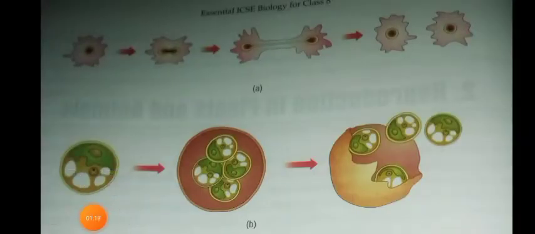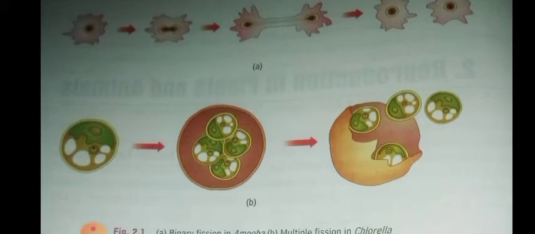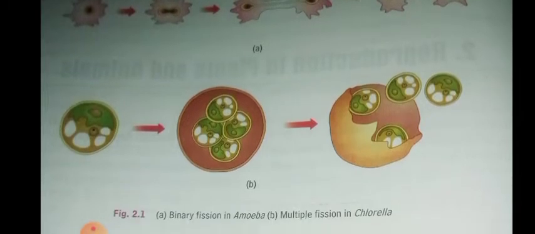So some of the methods of asexual reproduction are binary fission. Binary fission is where a single cell divides into two, and the two become new organisms. Similarly, it goes on. That is called binary fission. This happens in unicellular organisms like amoeba.